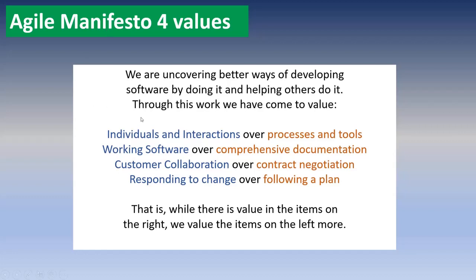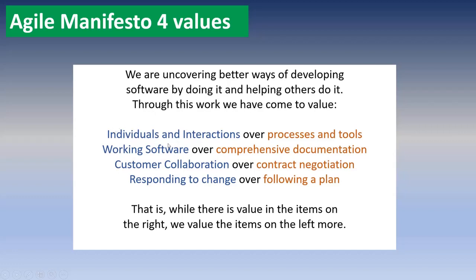The blue color highlighted ones are the main preference. In Agile practice, we give high preference to the blue color highlighted ones over the orange color ones. It doesn't mean that we are not following the orange color ones. I'll explain one by one. We are going to follow everything here, but we give main preference to the blue color ones over the orange color ones. So let's discuss each of the 4 values one by one.